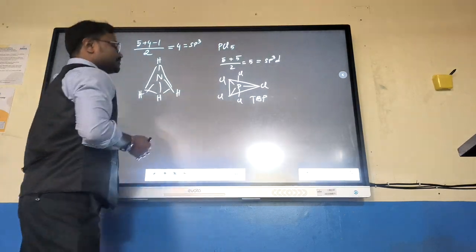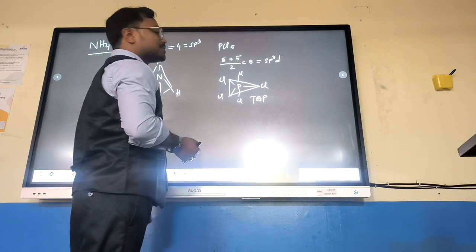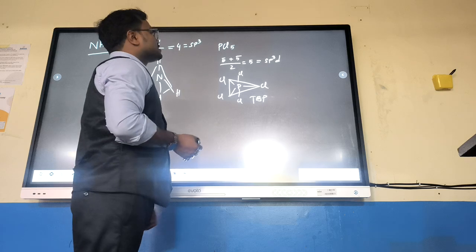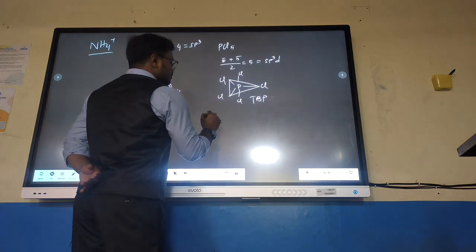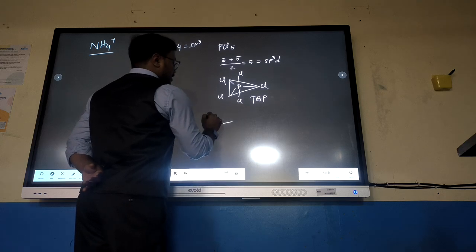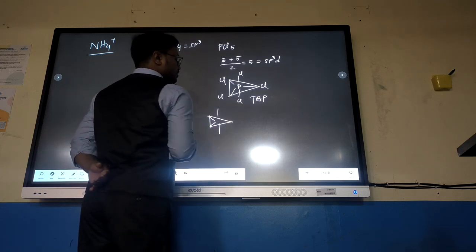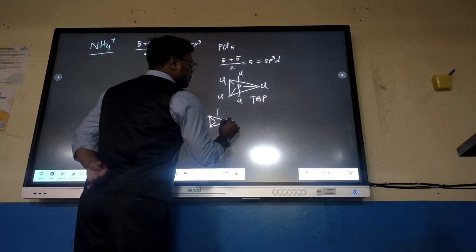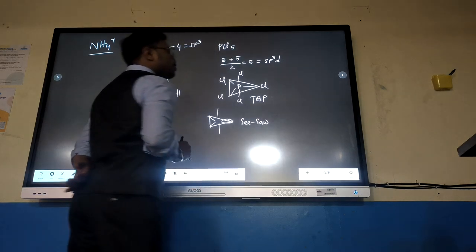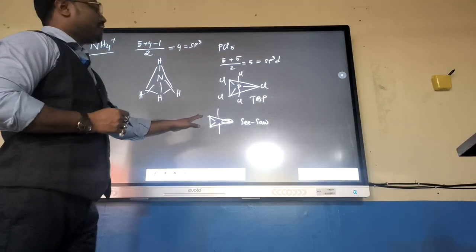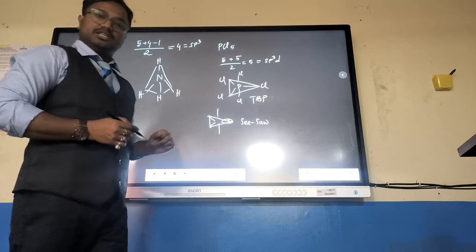Now let us consider one lone pair comes. Now what is going to be the shape? For any compound, let us consider one lone pair is coming. So if any lone pair is present, 1, 2, 3, 4. So this position lone pair will come. This is considered as seesaw. So when lone pair came, sp3d hybridization, TBP geometry, shape will be seesaw.